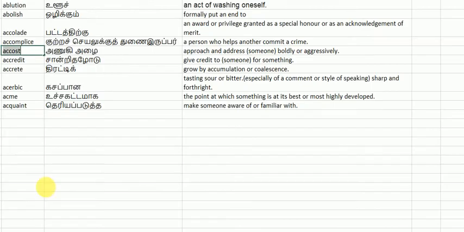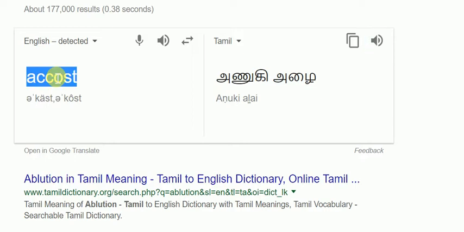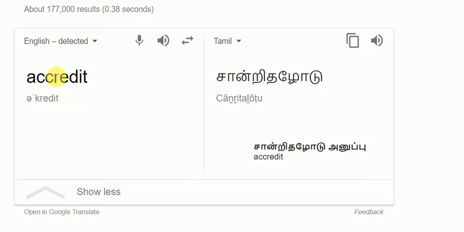So accost is something very aggressive, where you need to be very bold. For example, Gandhiji accosted the British for freedom, meaning he aggressively fought for freedom.